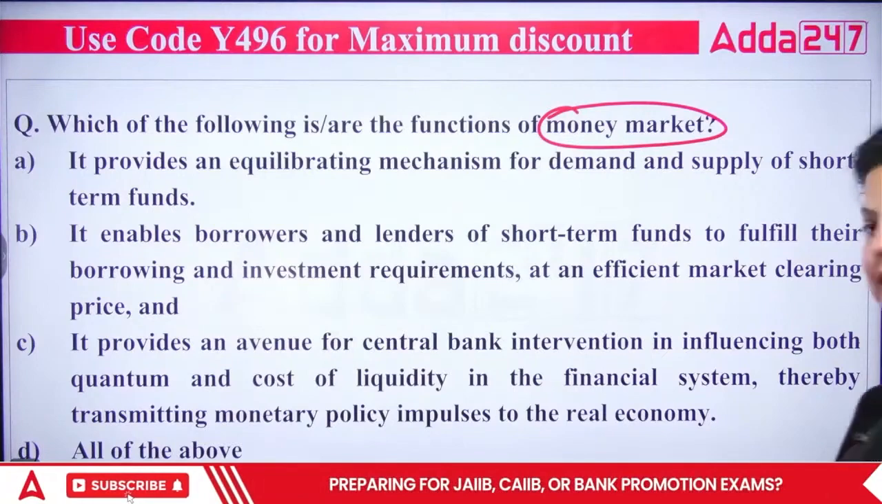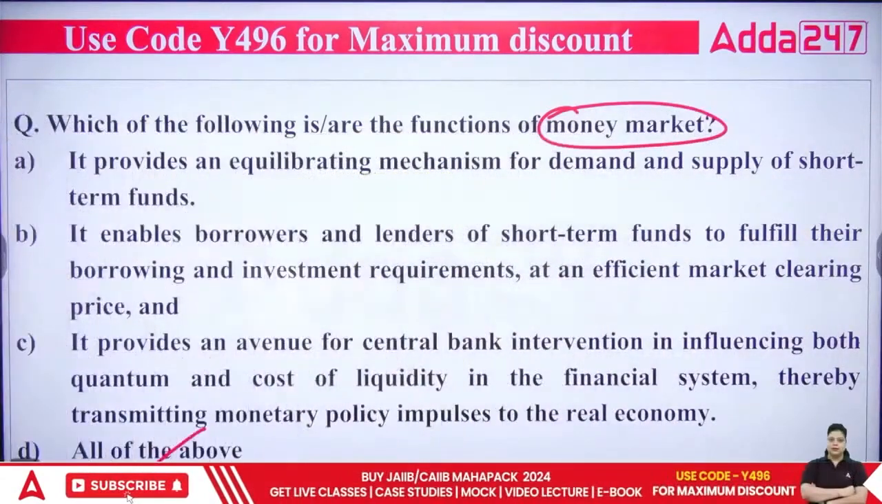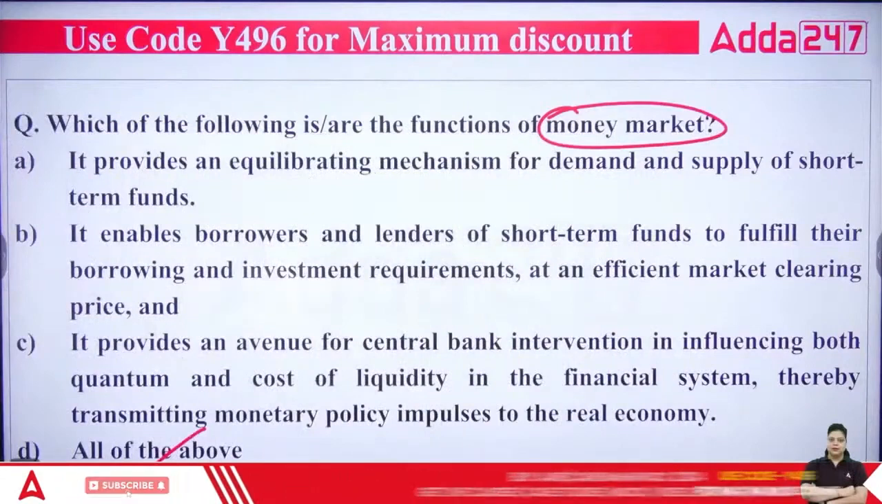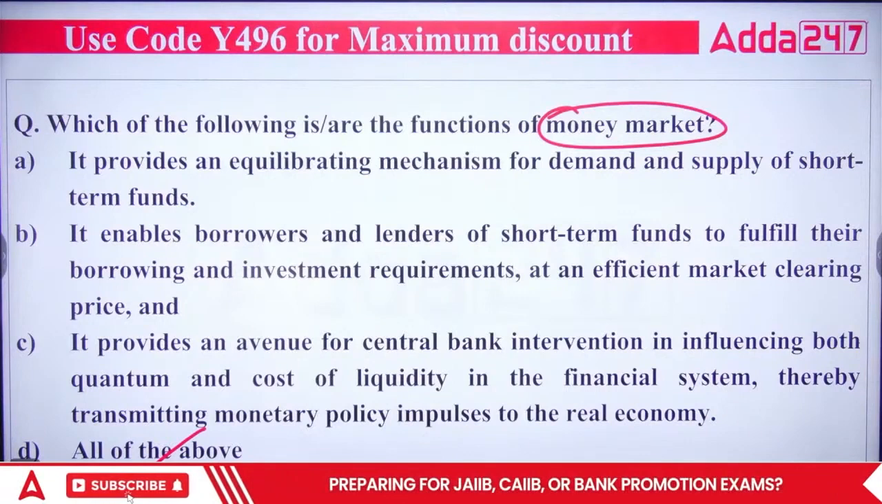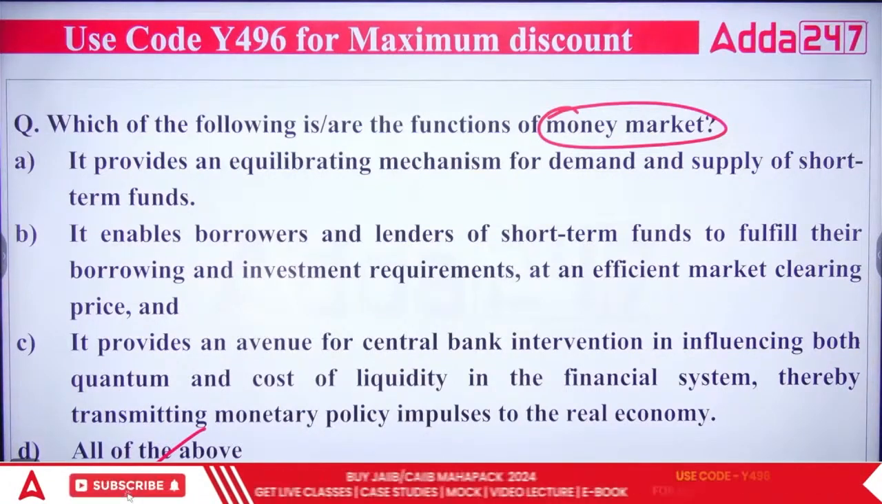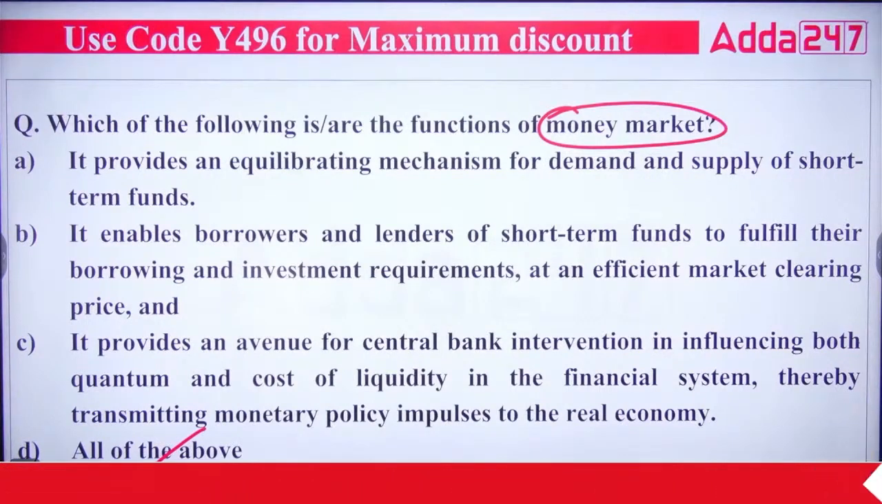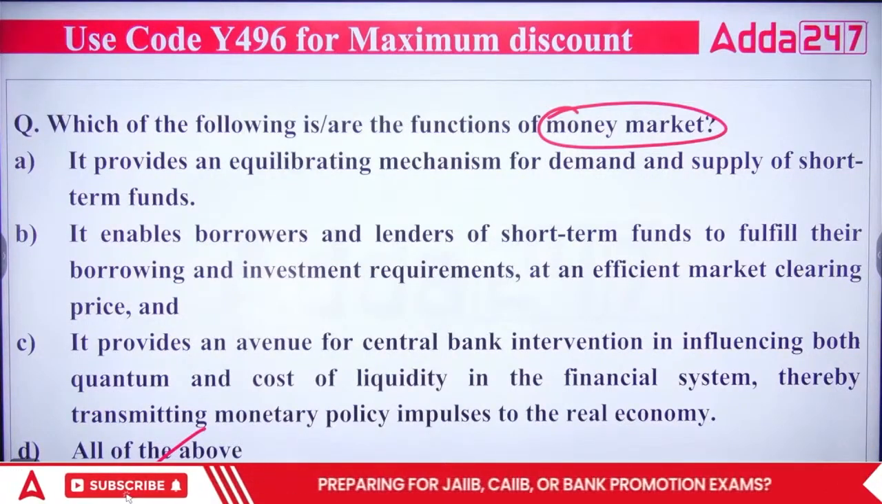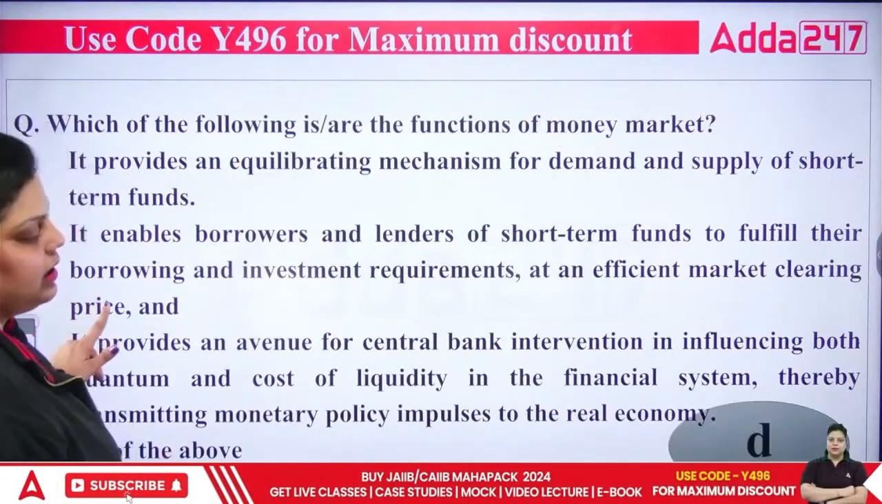And the right answer is actually all of the above. All are the functions of money market. It does fulfill the demand and supply of short-term funds. It enables the borrowers and lenders of short-term funds to fulfill their requirements. And it provides an avenue for central bank intervention which influences both quantum and cost of liquidity. So right answer will be all are the functions of money market, D.